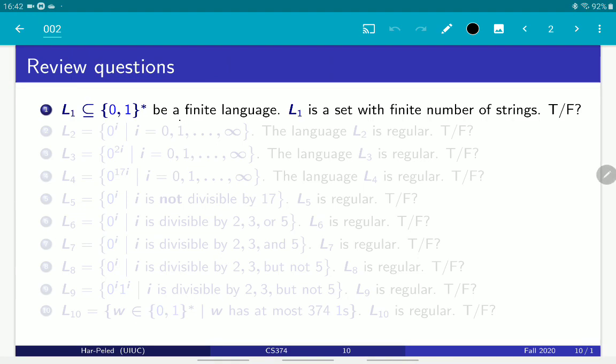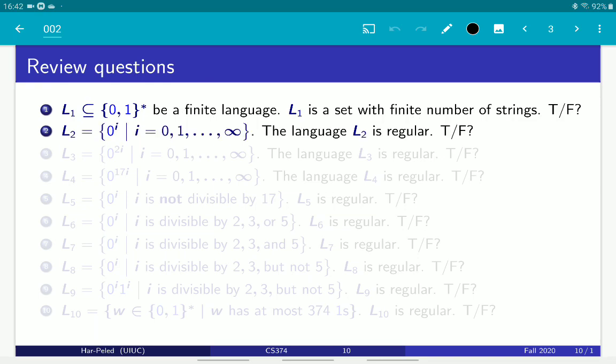We have a finite language L1 over {0,1}*. Does it mean that L1 is a set with only a finite number of strings? And the answer, of course, is true. That's what it means to be finite. It means that it's a finite set. To remind you, a language is just a fancy word for set. So if I say a finite language, I just say a finite set, which means that it has a finite number of elements, which has a finite number of strings.